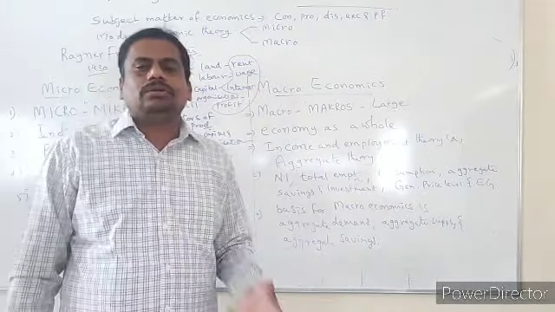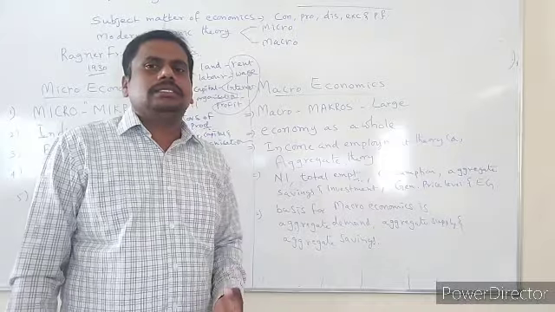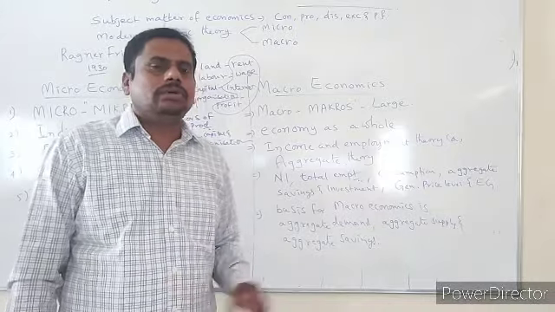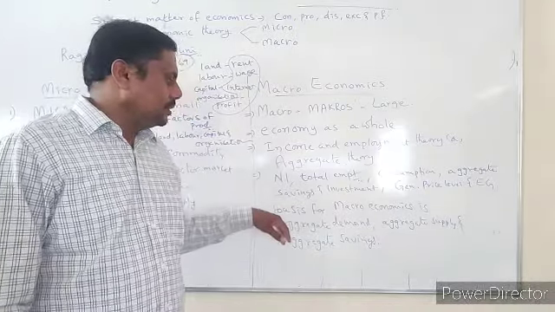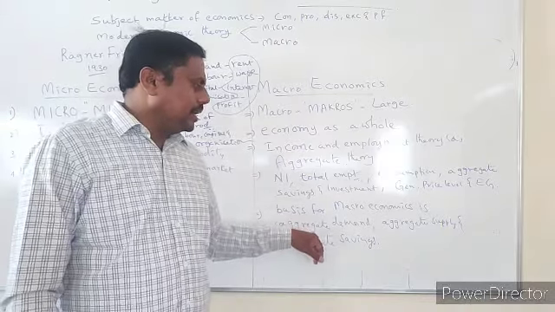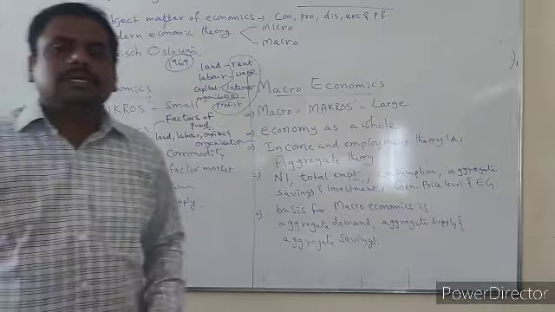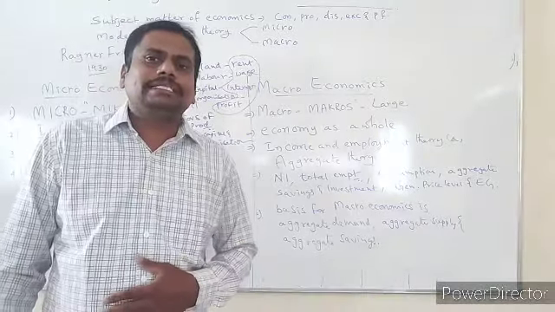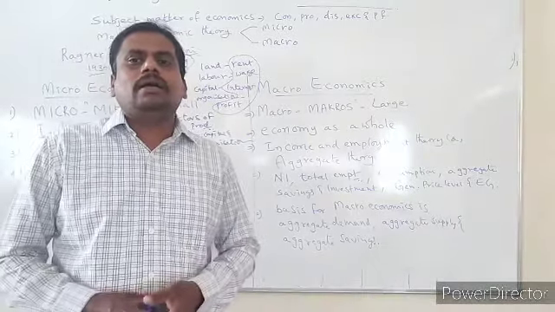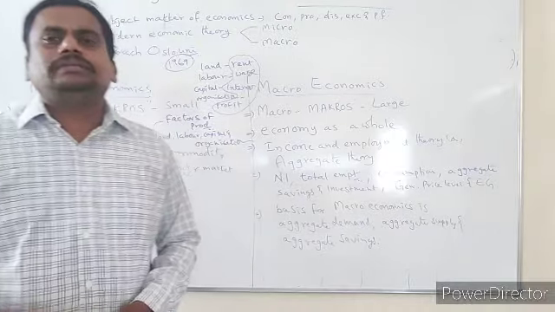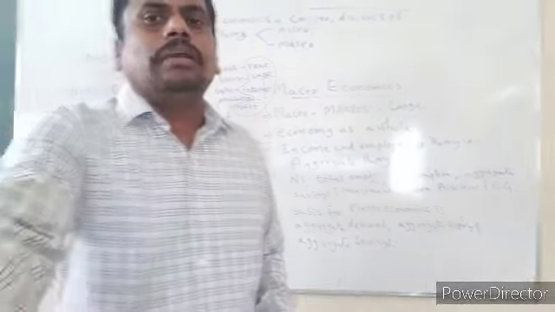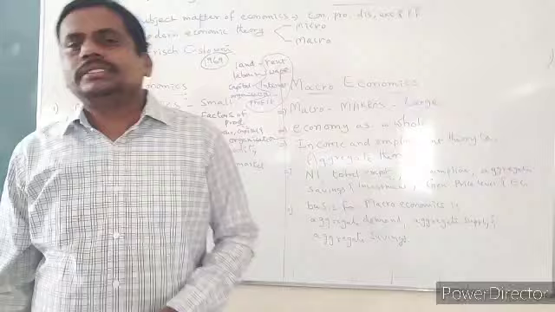Aggregate savings, total savings by organizations as well as individuals in the country. So macroeconomics is based on aggregate demand, aggregate supply, aggregate savings. But microeconomics is based on price mechanism. So these are the basic differences between microeconomics and macroeconomics.